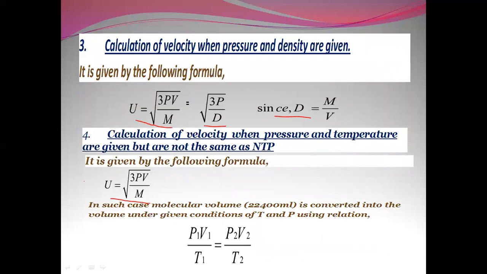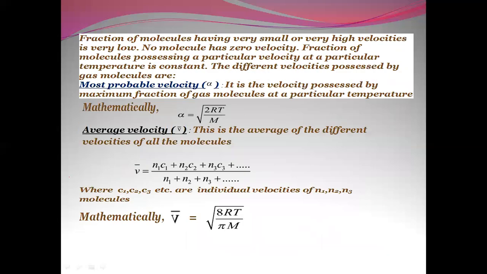So that is how we talk about the most probable velocity, which is calculated as root of 2RT by m. Average velocity is the average of different velocities of the molecules. So we are taking an average here. Mathematically, we write it as root of 8RT by pi m.